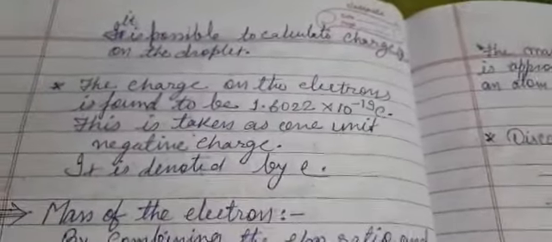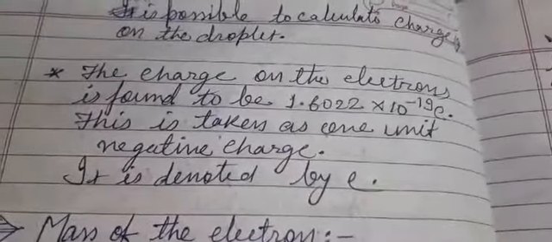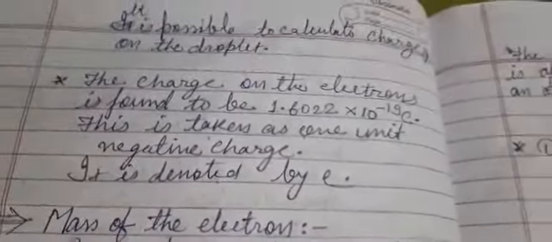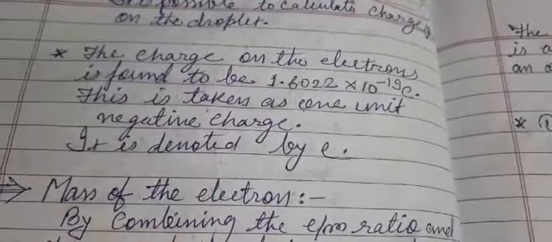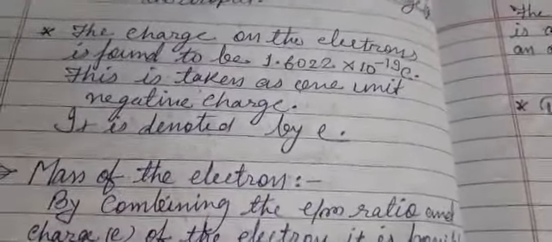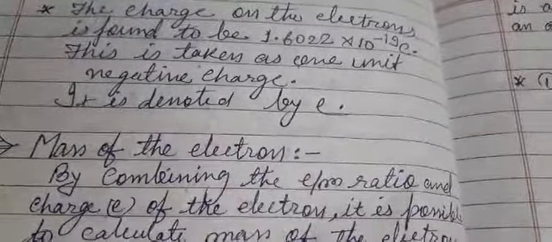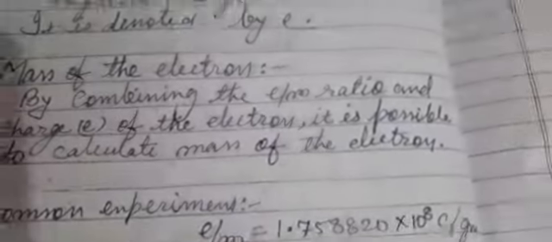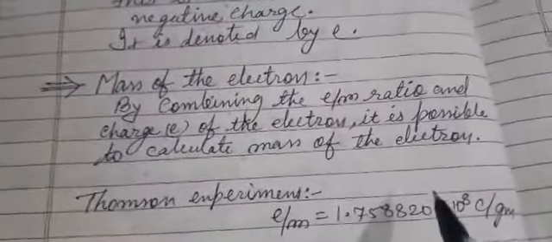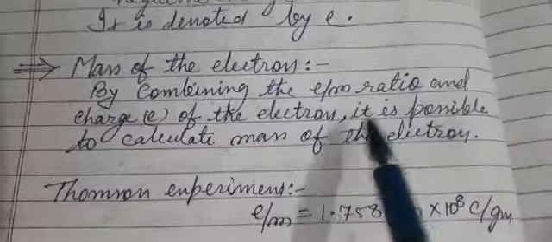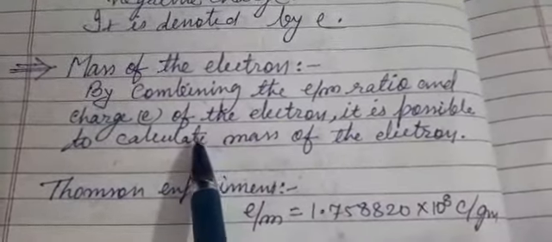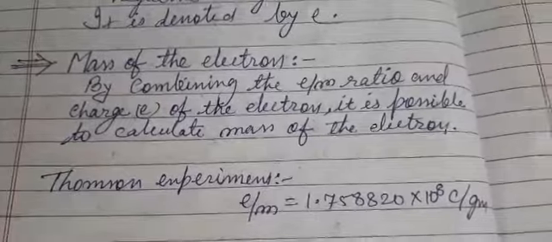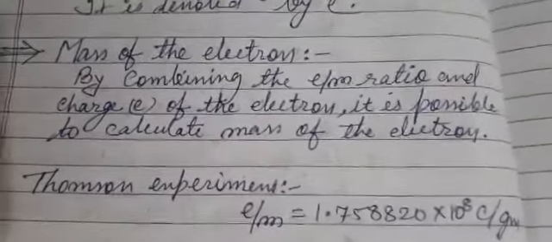Now once you determine the charge on the electron, you can determine the mass of the electron, because in the previous video lecture we have discussed how to determine the charge to mass ratio of the electron. So now you know the charge to mass ratio as well as the charge. Now we will determine the mass of the electron. When you combine the charge to mass ratio and the charge on the electron, you will get the mass of the electron.